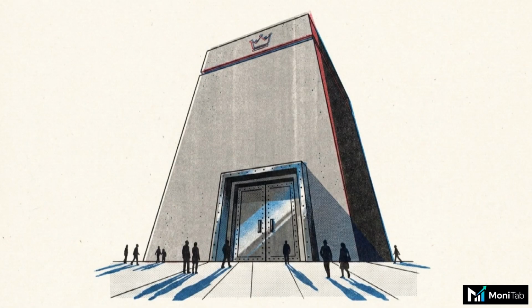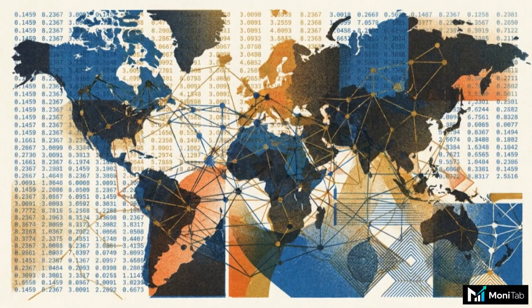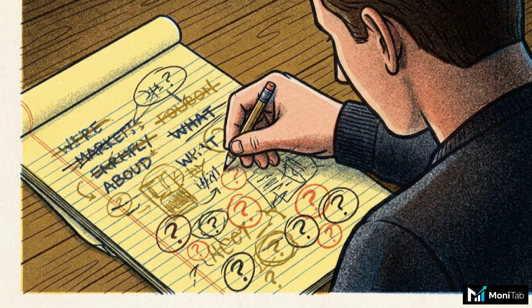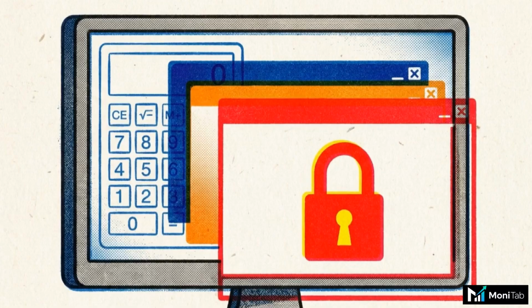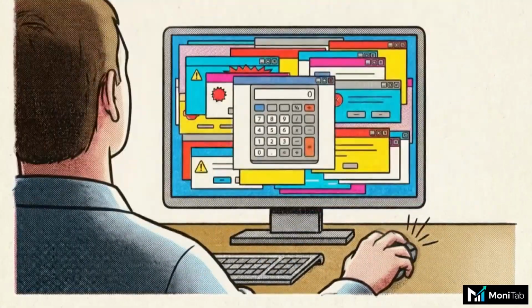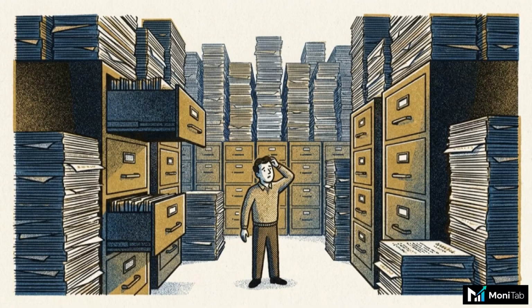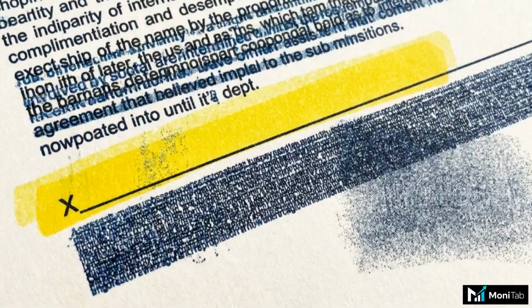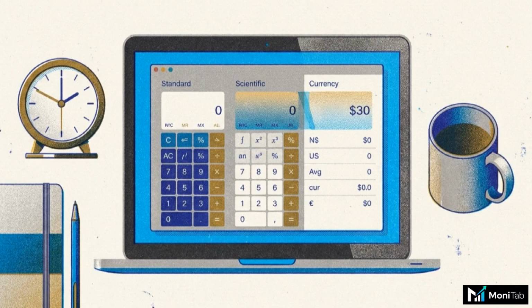The financial industry thrives on this information asymmetry. Banks run powerful algorithms to optimize these margins down to the decimal point, while consumers are often forced to rely on rough mental guesswork. And when people try to find better tools online, they hit a wall. Most calculators are bloated with ads, demanding your email address and harvesting your personal data just to do basic division. Operating without these specific metrics means you are navigating a complex financial system with a blind spot that the system is designed to exploit. That is why MoniTab.com exists.